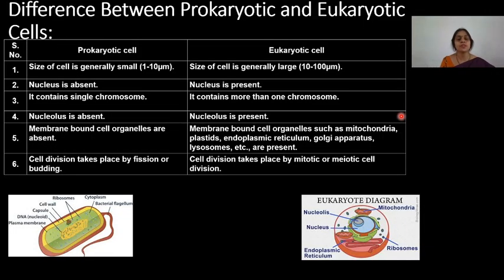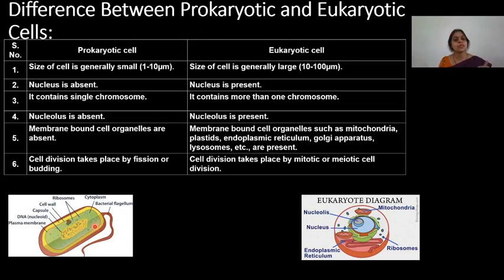Here is the difference between prokaryotes and eukaryotes. In prokaryotes, the size of the cell is very small, 1 to 10 micrometers. Nucleus is absent. Nucleolus is also absent. It contains a single chromosome suspended inside the cell, which is called the nucleoid. Membrane bound organelles are also absent.